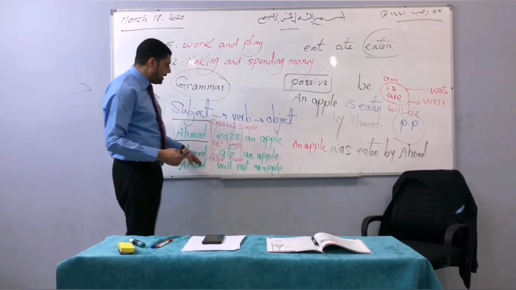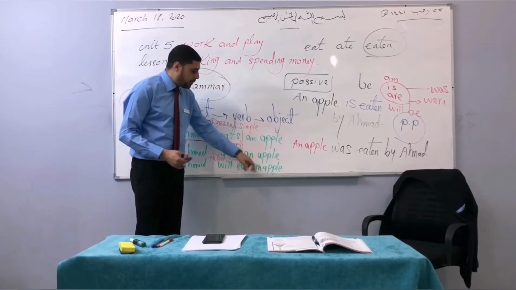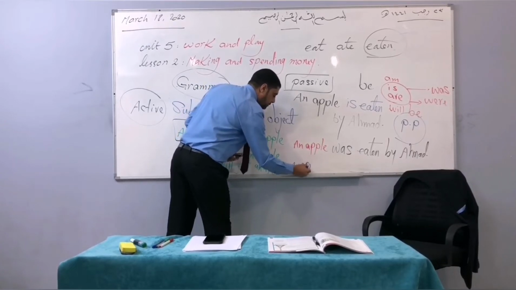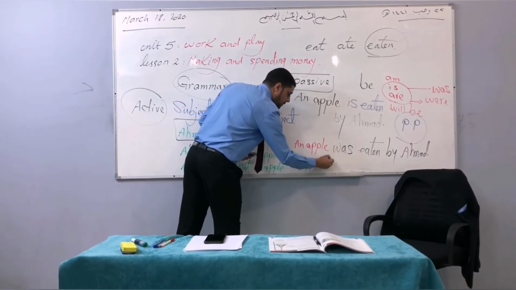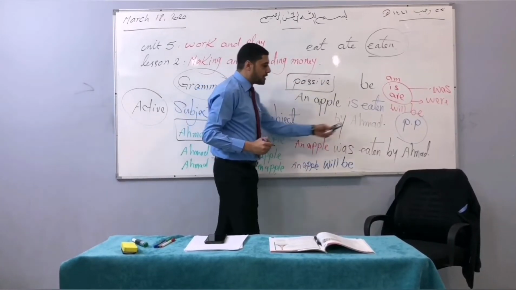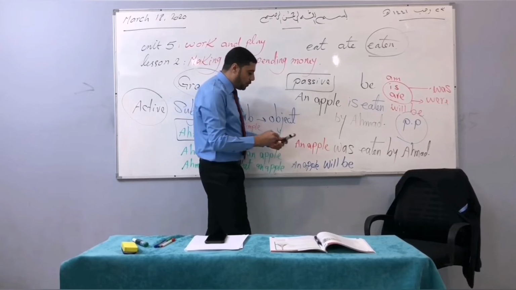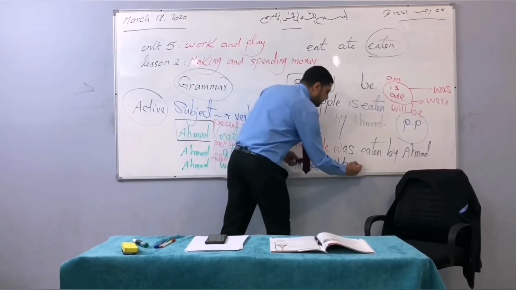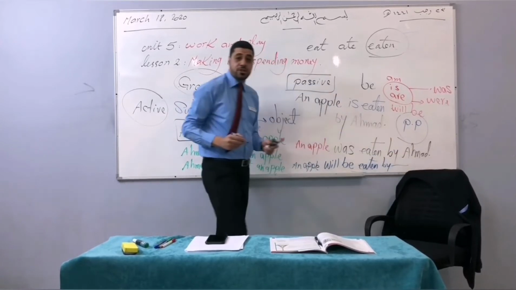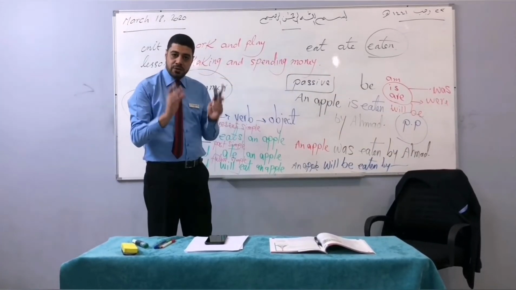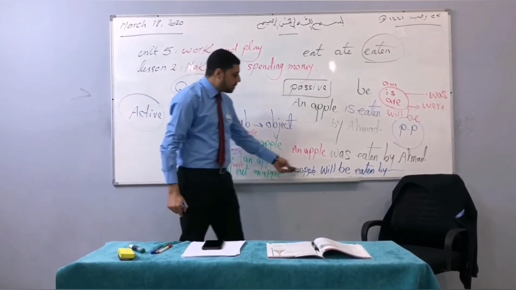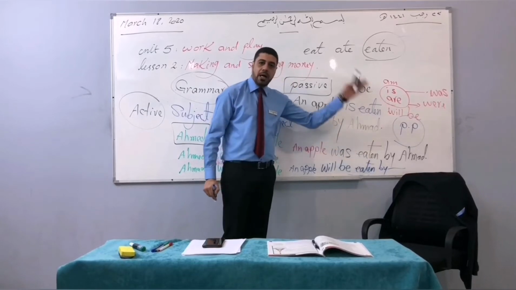So we're going to say an apple will be, before using the past participle, an apple will be eaten by the agent. The agent is the one who did the action, the doer of the action. An apple will be eaten by Ahmed.